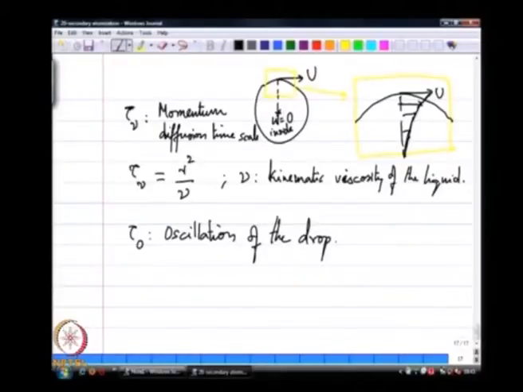So, if I ignore the damper part of the spring mass damper, essentially the oscillation is due to the mass of the liquid inside the drop and surface tension. So, this is given by sigma over rho L r cube. It's the other way around. Rho L r cubed over sigma, the surface tension.